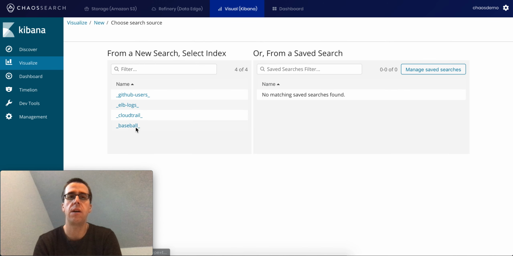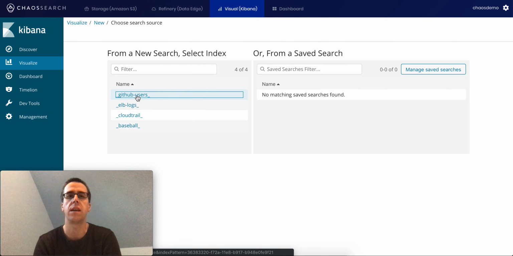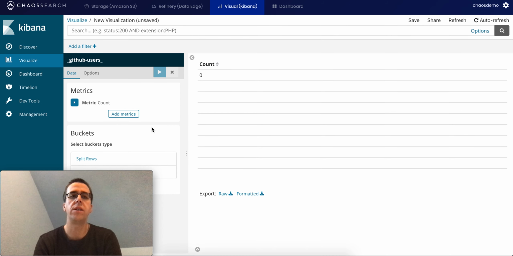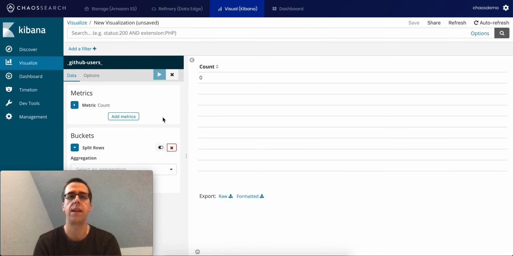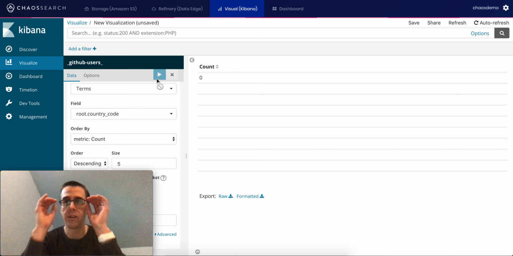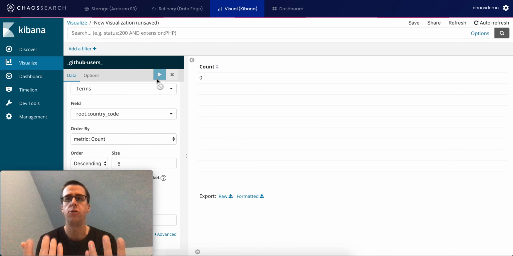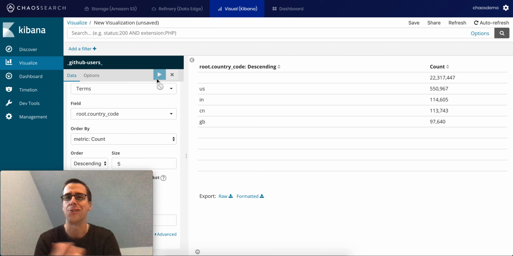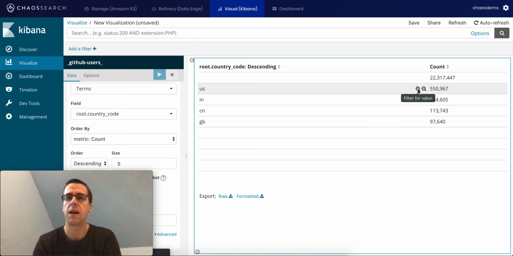For example, let's find out where all these users are at. What are the top states or even countries that the GitHub users exist in? To answer that question, we're going to create a data table, and I'm going to do a terms aggregation on, we'll start with country code first. This is going to be the top 5 country codes. Now, granted, this data is user generated, so the quality is as good as the users that input it. So a blank country code, no one set it, quite a lot, but we've got US up there, 550,000 who filled that one out.